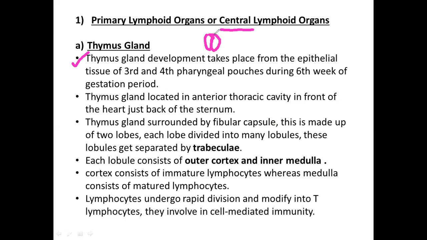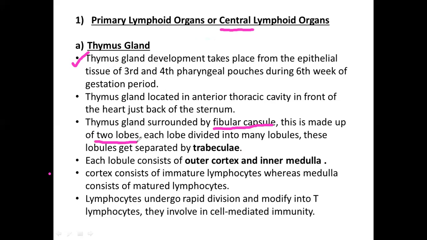It is in the anterior thoracic cavity, in front of the heart and just back of the sternum, where you can see the two lobes of the thymus gland. The thymus gland is surrounded by a layer which we call the fibrous capsule.